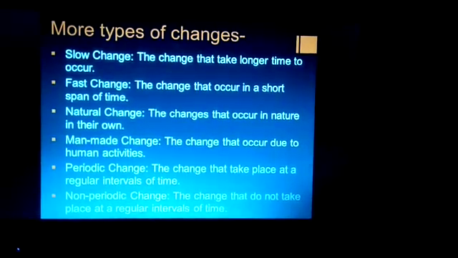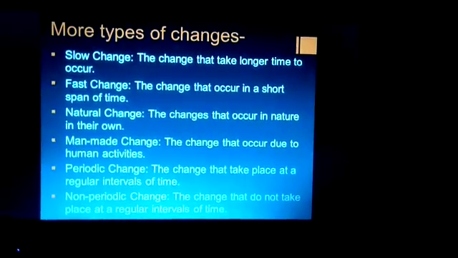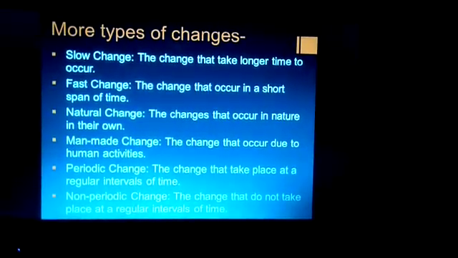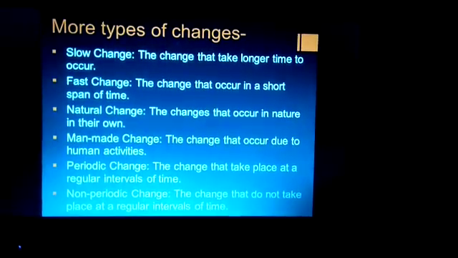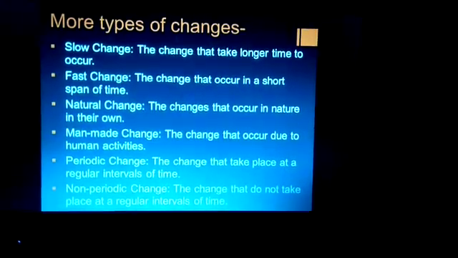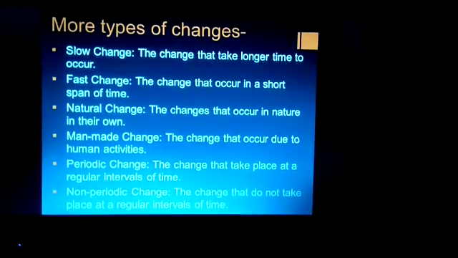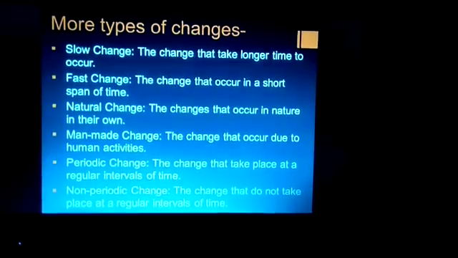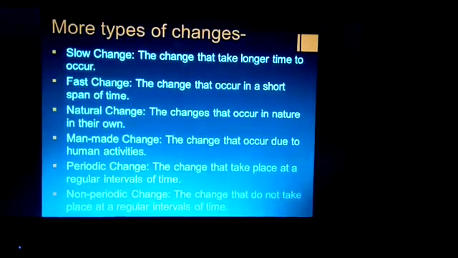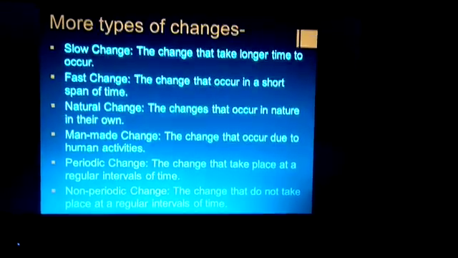And the last one is non-periodic change, the change that does not take place at a regular interval of time. Example, sudden shower of rain, earthquake, thundering, landslide, all these are non-periodic change.